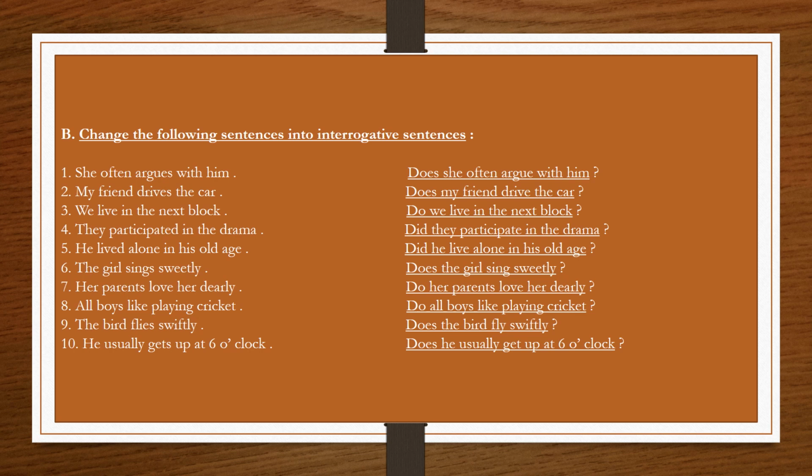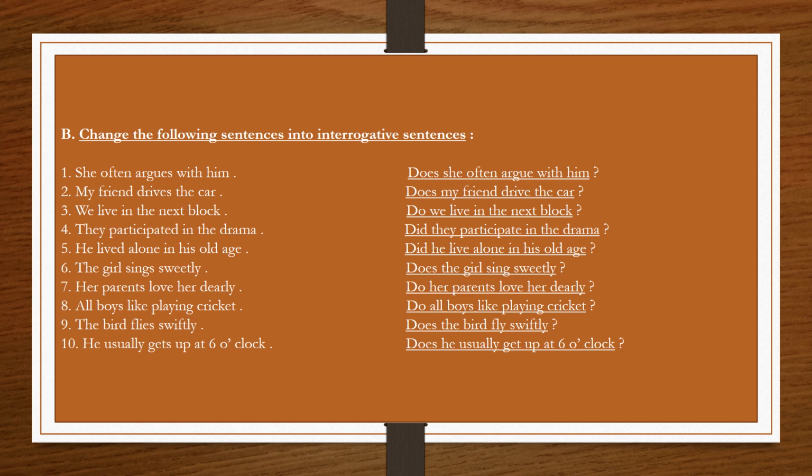As we can see, participated is the past form of the verb participate. So this sentence is written in past tense, and according to it we will use did as the helping verb here, and it will be placed before the subject they. So the question is, did they participate in the drama?